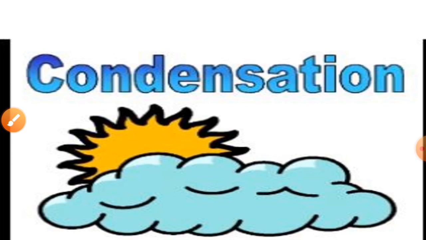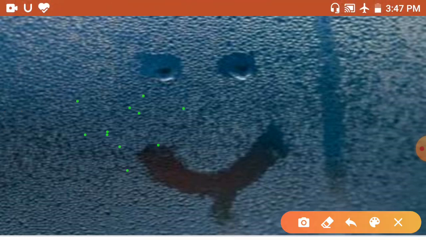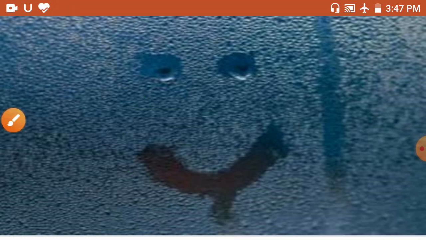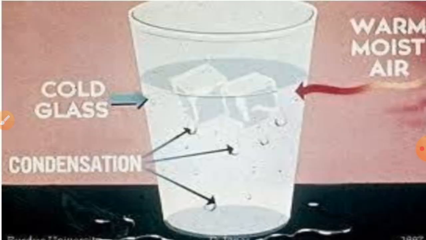Now condensation. What you see on your screen, you have seen droplets of water on the glass of a window, right? You can also observe the small water droplets on the glass window. When water droplets form on the glass window, it is condensation. It is an example of condensation. So let us learn how it is done, and I will give you an example.